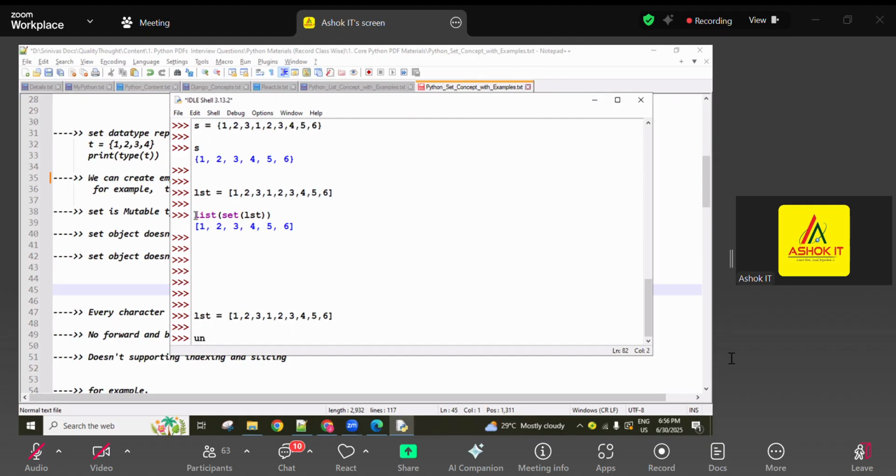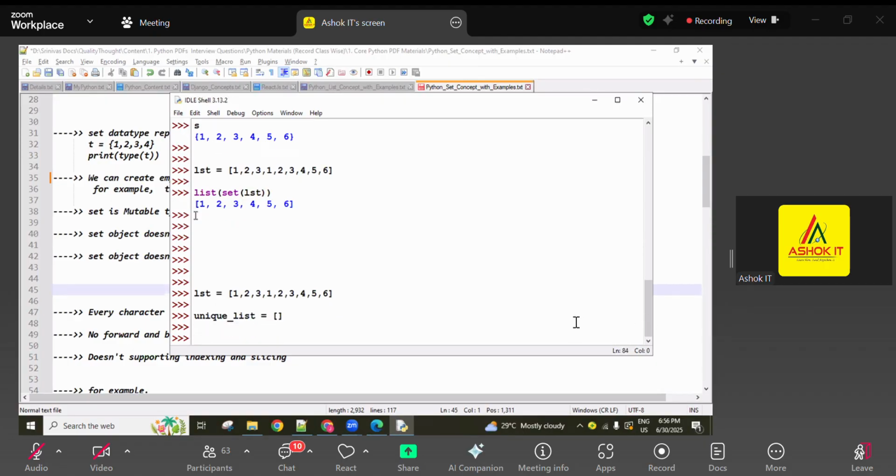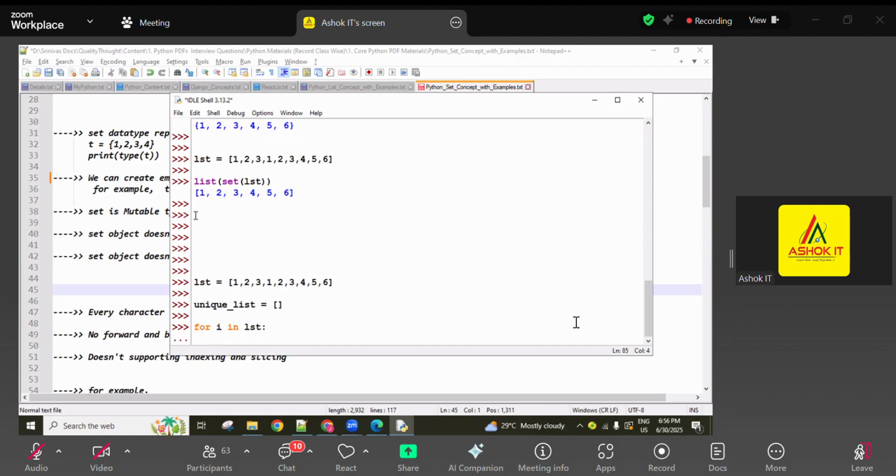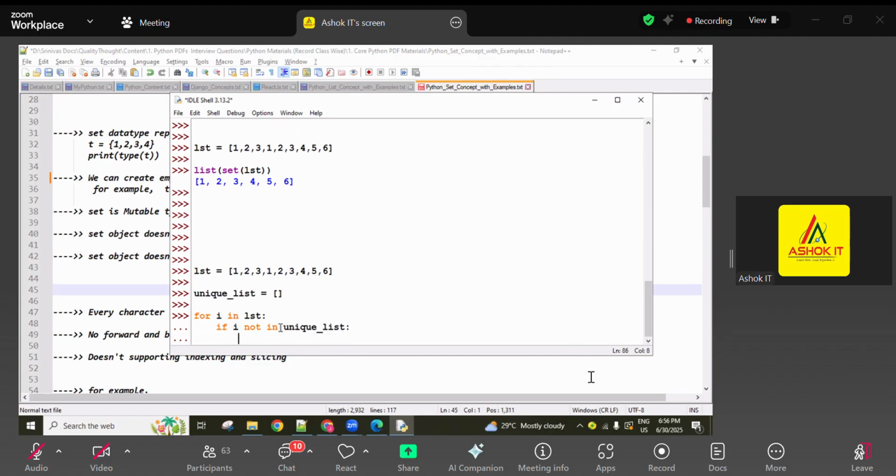Can I explain one more time? See here, this is the list, guys. So unique list equal to one empty list I created. How to create an empty list, I explained. Now for I in LST: from the list, each value goes into I. Then I check if I not in, which is the membership operator, unique list. First of all, the I value is 1, so 1 not in unique list.